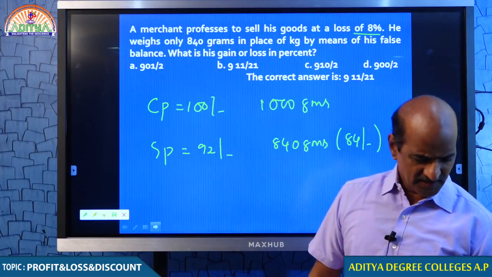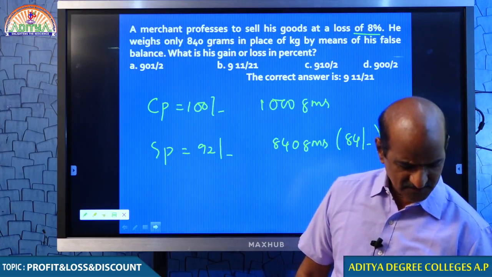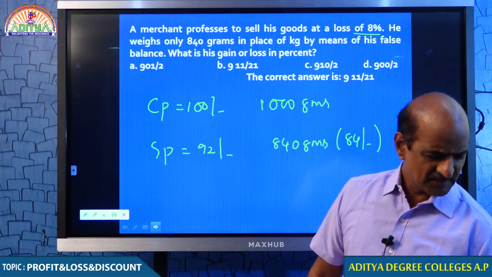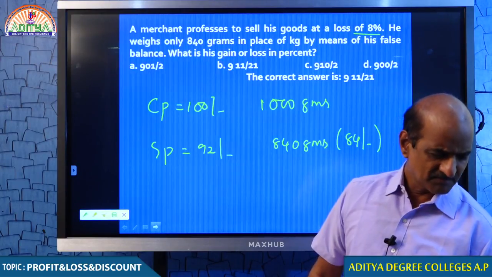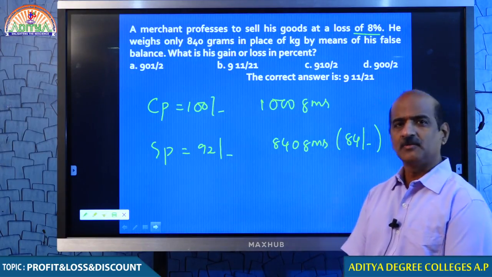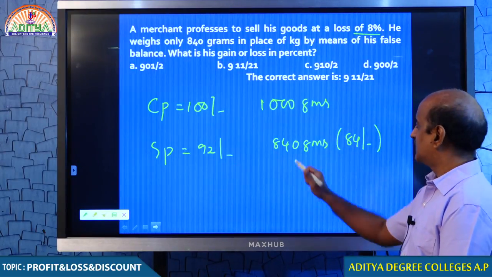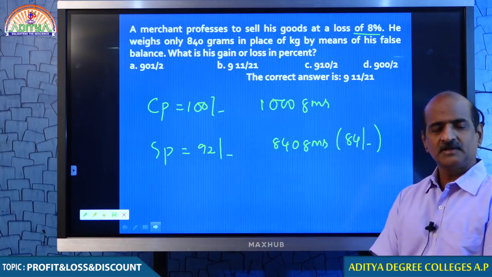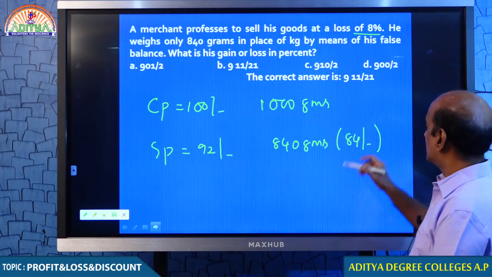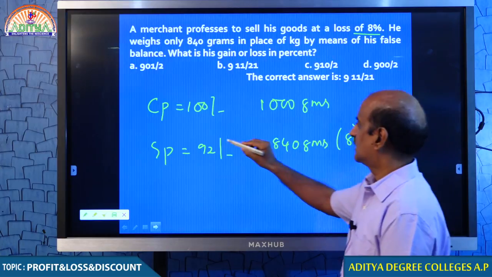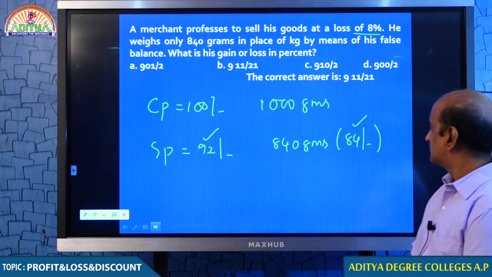840 grams means 84 rupees quality. You understand? How do you know? Because when 1000 grams is 100 rupees, 840 grams is only 84 rupees. So, 84 rupees quality, I am selling for 92 rupees.